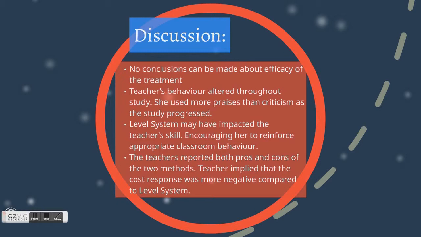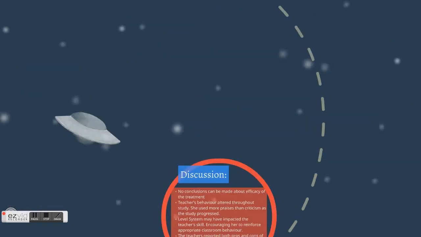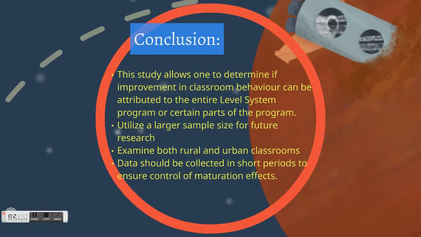The continuation of decrease in inappropriate behaviors with both methods withdrawn could be due to the teacher's behavior. Level system may have impacted her skills, and she is encouraged to reinforce appropriate behaviors in the classroom. The teacher felt that the response cost had a stronger impact than the level system on the children. This may be due to the fact that the children felt like they had fewer chances to engage in inappropriate behavior and still earn the reward.